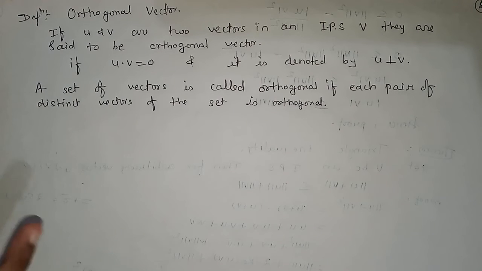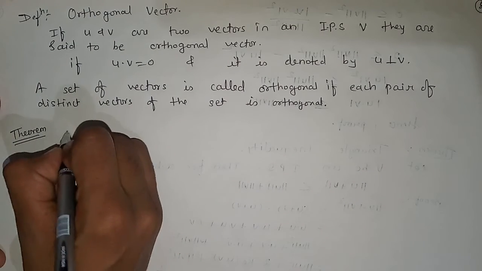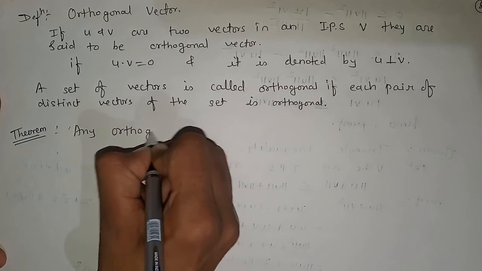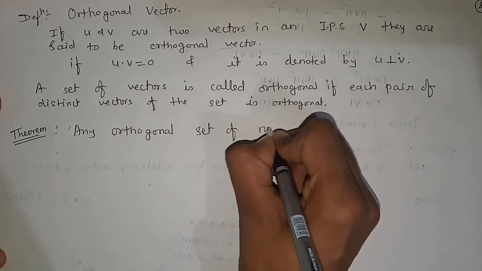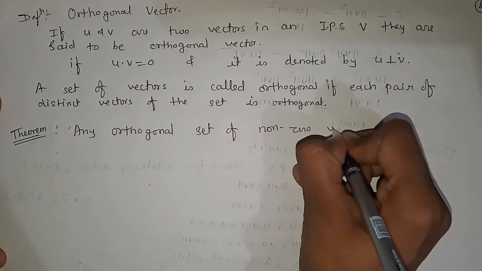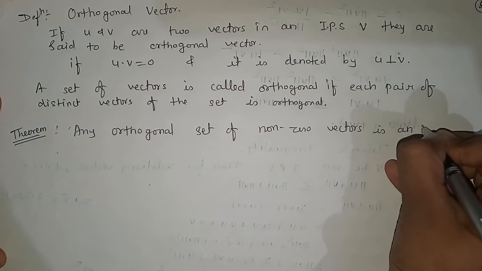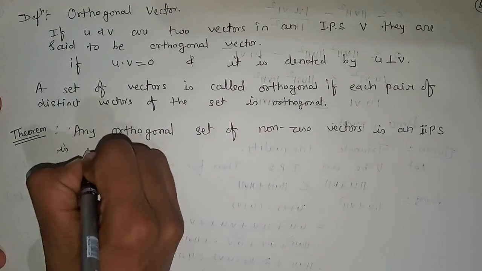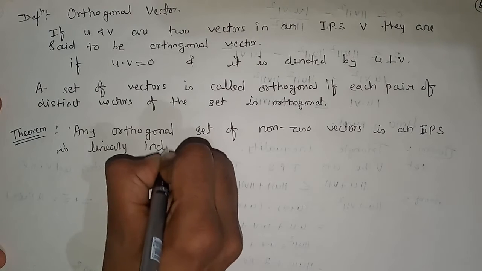Now we have a theorem based on this. Theorem: any orthogonal set of non-zero vectors in an inner product space is linearly independent.